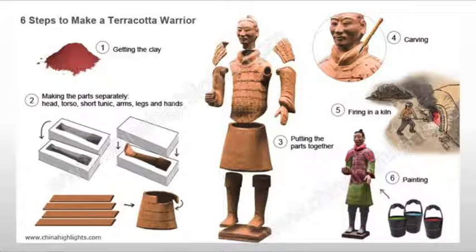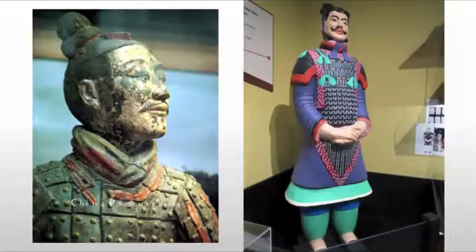And then to add to that, in each soldier's case, they add hand modeling, which allows for greater variety. So they're going in by hand and making small alterations to each form so that they are individual, yet when seen from a distance, they appear as a group. They were also, of course, painted. And this all results in a balance of uniformity and individuality. Imagine if you went to a military parade, even in the United States today. From a distance, in uniform, all of these soldiers look identical, but as you get closer, you see those personal variations, and that's what they're mimicking here in the Terracotta Army.